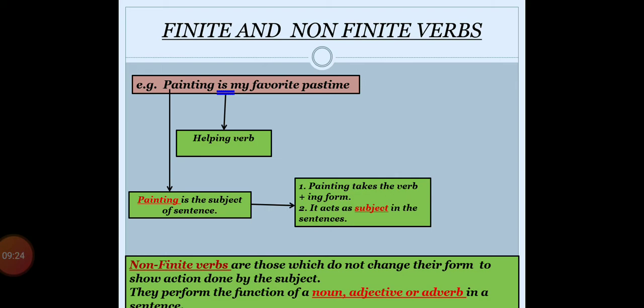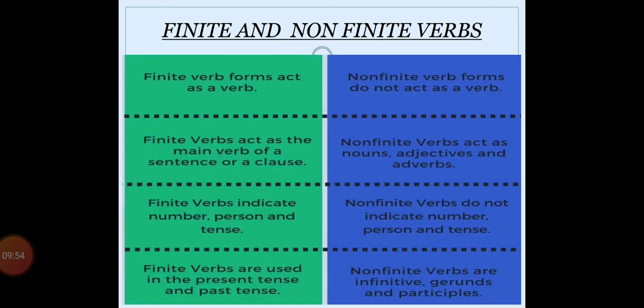Got this? So the basic difference between finite and non-finite verb: the first one is, finite verbs change their forms depending on the singular, plural, depending on the subject. Whereas non-finite verbs do not change their form. Clear? And non-finite verbs can perform the function of noun, adjective or adverb in the sentence. Clear? So here are some points to be remembered.